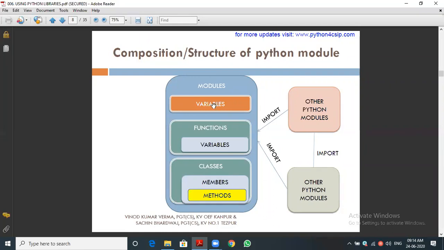From the diagram you can easily state the definition. A module contains variables, functions, and classes, that is function definitions and classes. So from that we can easily say the definition of a module. Whenever we need, we can import the module too.